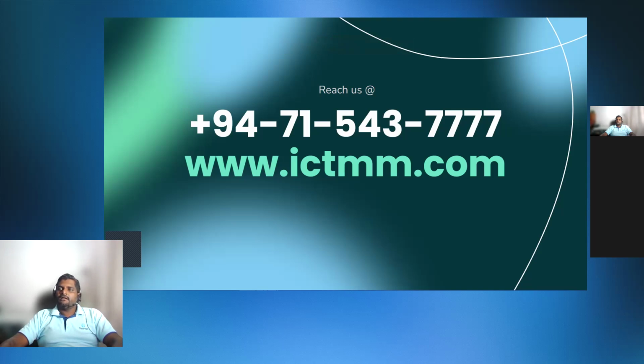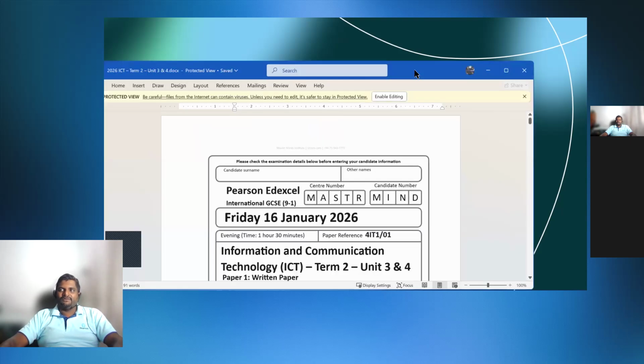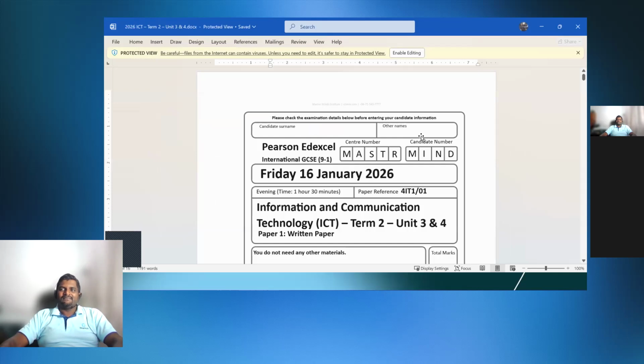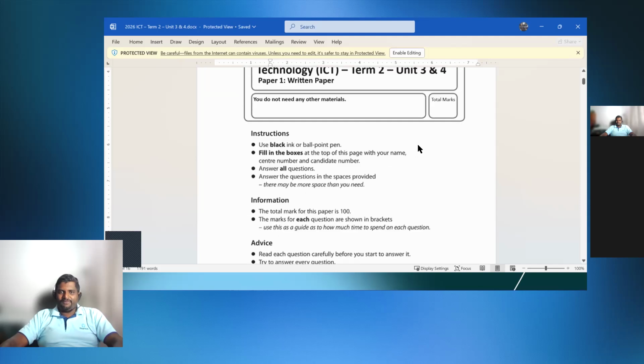Hello, Miheli, can you hear us? Hello, hi Miheli, can you hear us? Hello. Yes, sir. Hi. Finally. Okay. Can I know, are you doing ICT or computer science? Computer science. You're also doing computer science. Okay, I have two people in computer science.